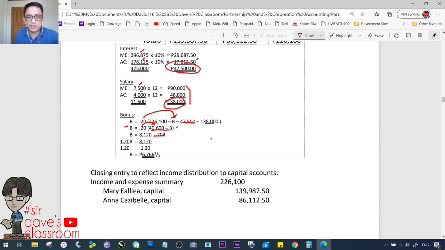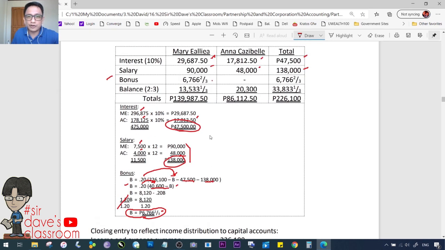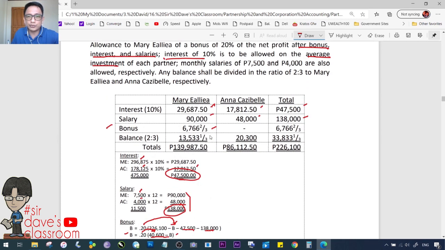Upon transposing sa kabila, it becomes positive. Kaya magiging 1, may 1 dito nagtatago. Kaya magiging 1 plus 0.20, 1.20 siya. Alright? So, 1.20B is equal to 8,120. This will cancel out one another. Okay? So, B is equal to 6,766 and 2/3 to be very precise. Okay? So, yun yung ating bonus for Mary Elia according to the problem.